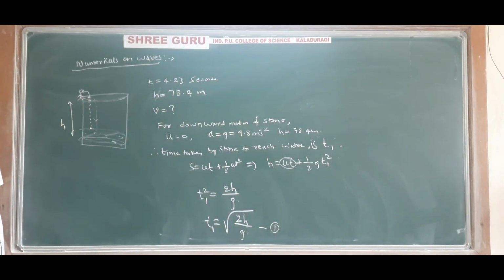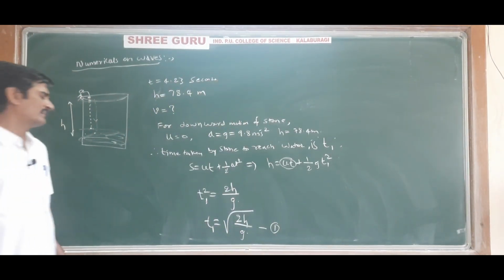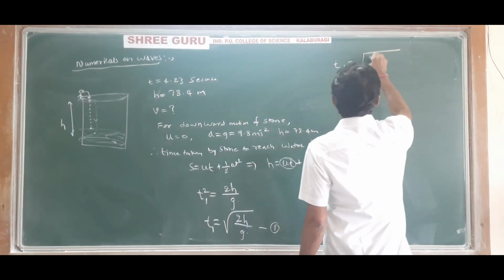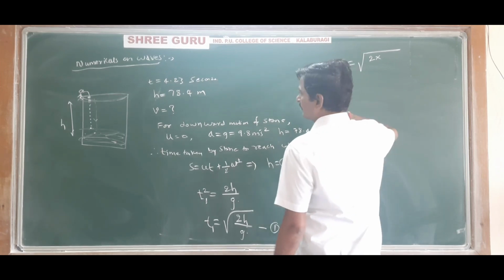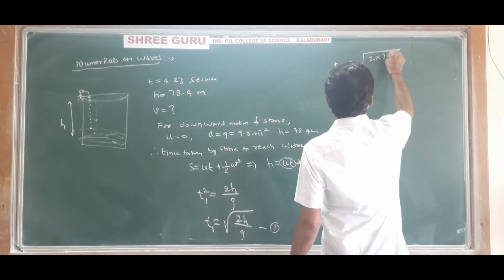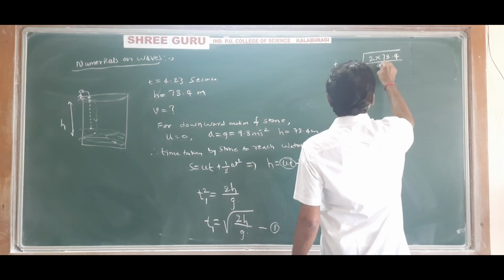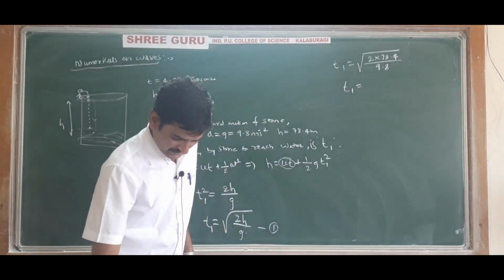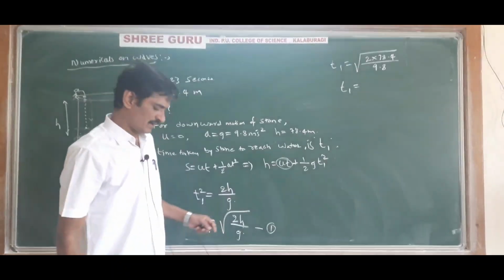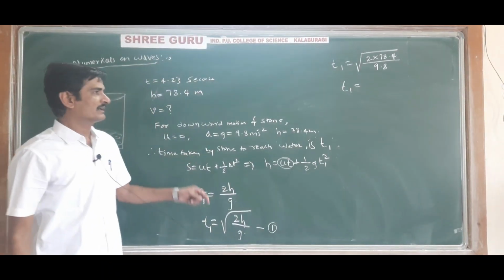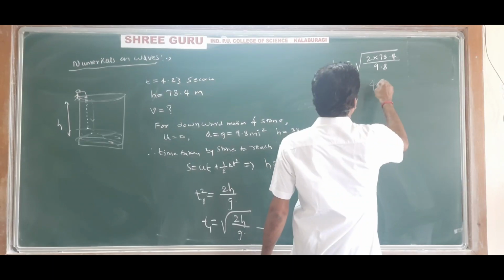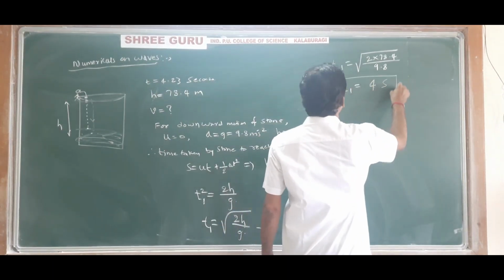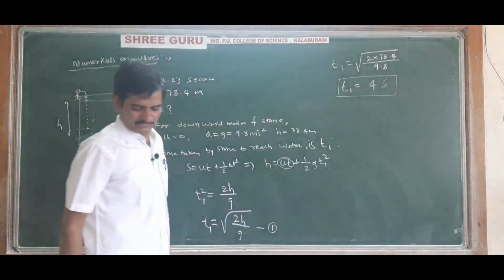Understood? Okay. H is given and g is given, so you can do the calculation. T1 is equal to under root 2h divided by g, where h is the height, 78.4, divided by 9.8. On simplification you will get the answer: T1, the time taken by the stone to reach the water, is 4 seconds. Do the simplification. So T1 is equal to 4 seconds is the answer.